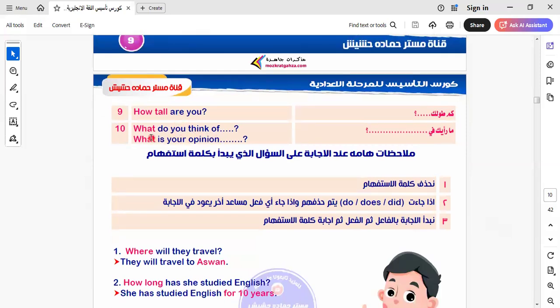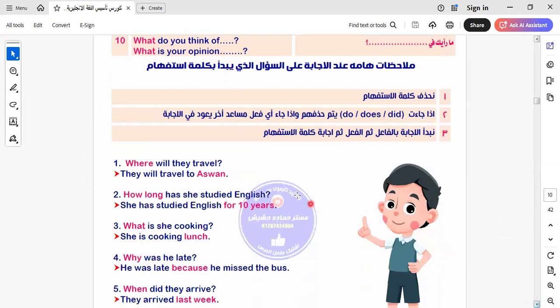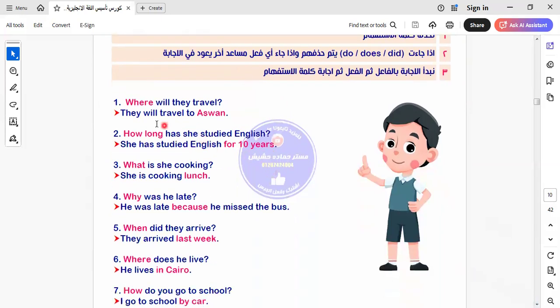What do you think of? Here we say your opinion. We say what you think of, or what is your opinion. Both are used the same way to talk about your opinion. Let's study these examples to know more about this topic.